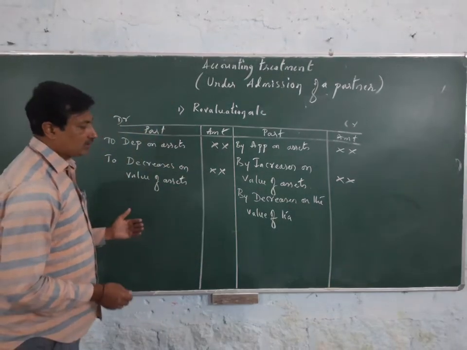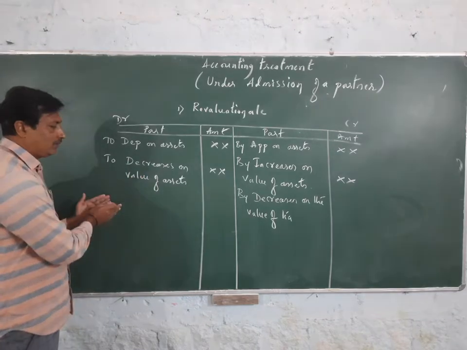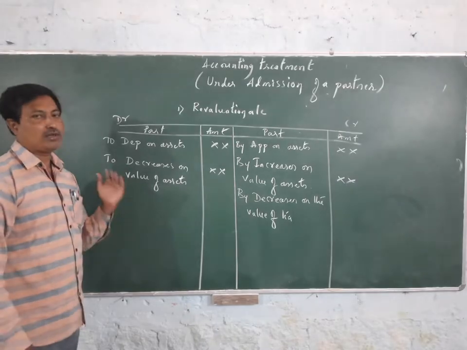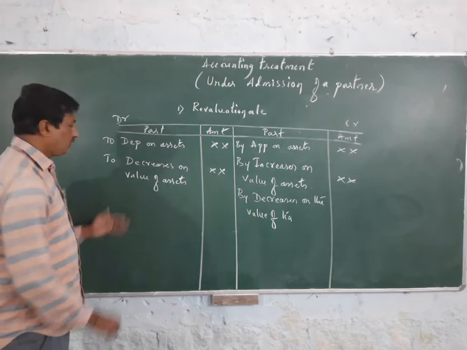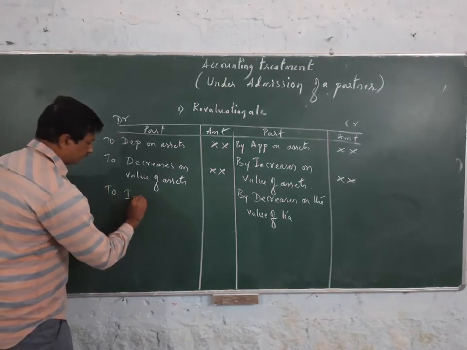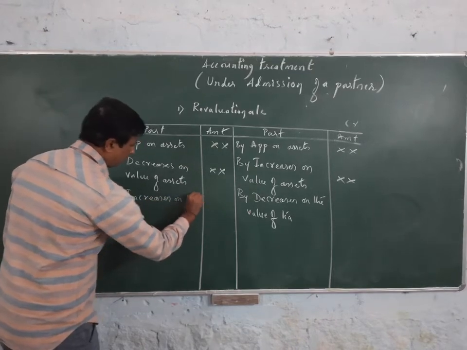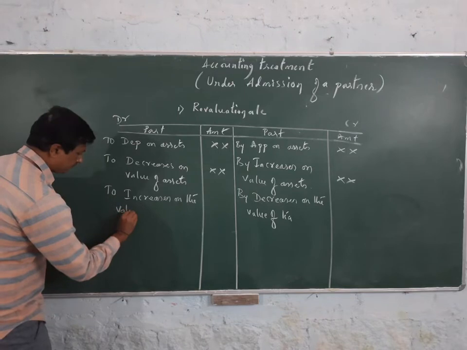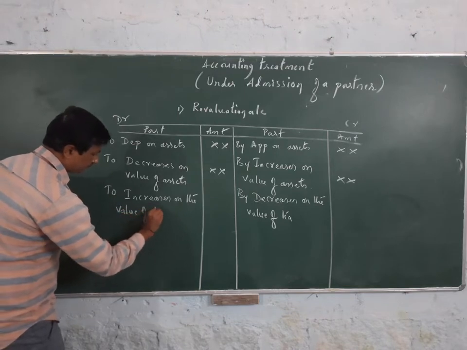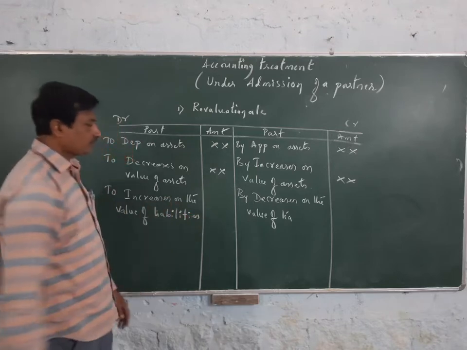When the liabilities are increased, only the increased value should be recorded on the debit side because it is an expense, it is a loss to the firm. Therefore it should be recorded on the debit side, to record increases on the value of liabilities.